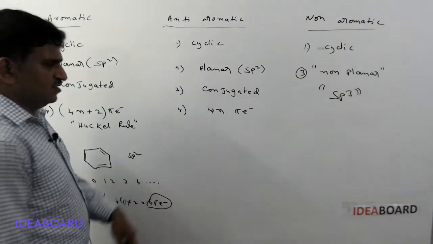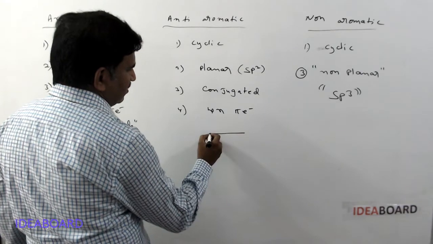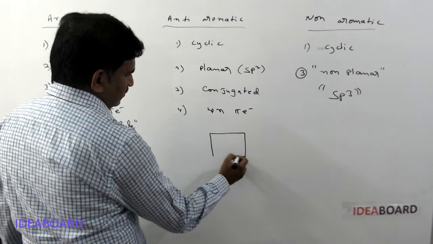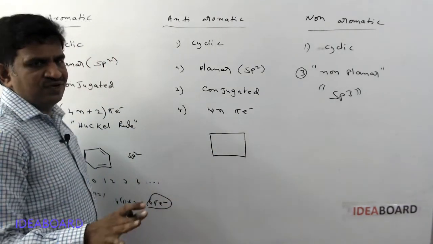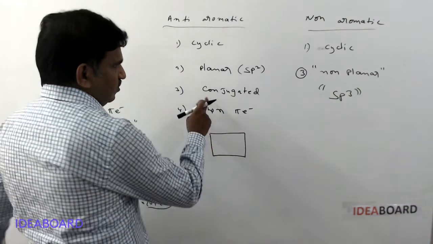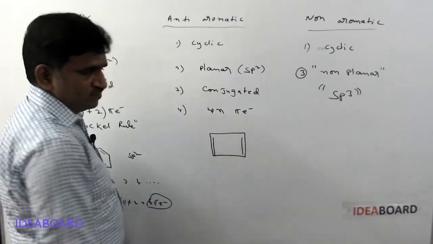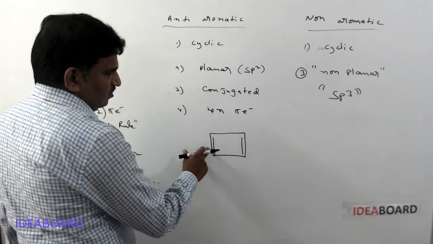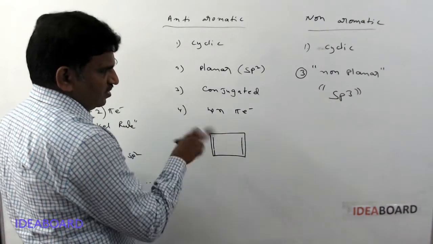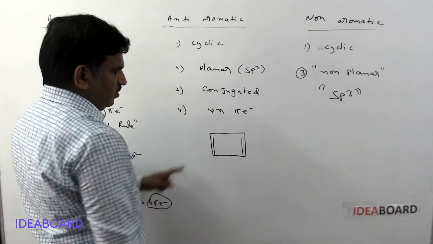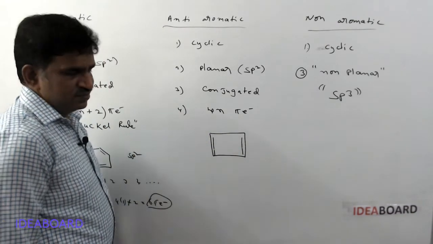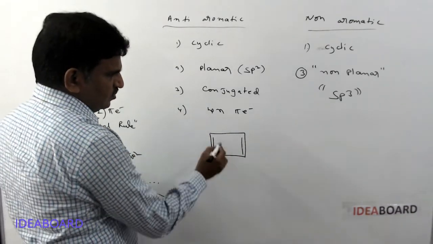Next, anti-aromatic. Here this is a cyclic ring, whatever the number of carbons. And a conjugated system, here conjugated system means double bond, single bond, double bond, single bond, alternatively present. Next, planar, all carbon atoms are sp2 hybridized.